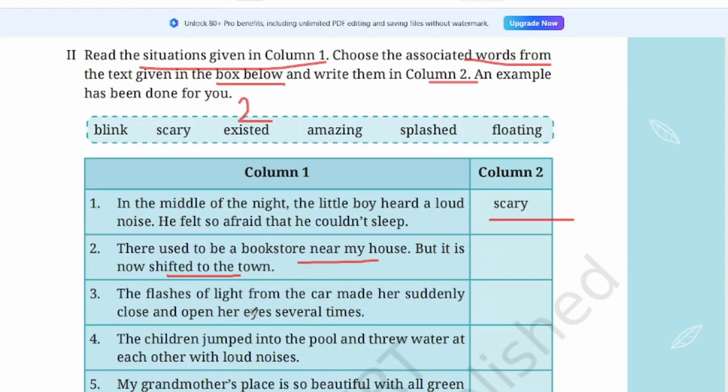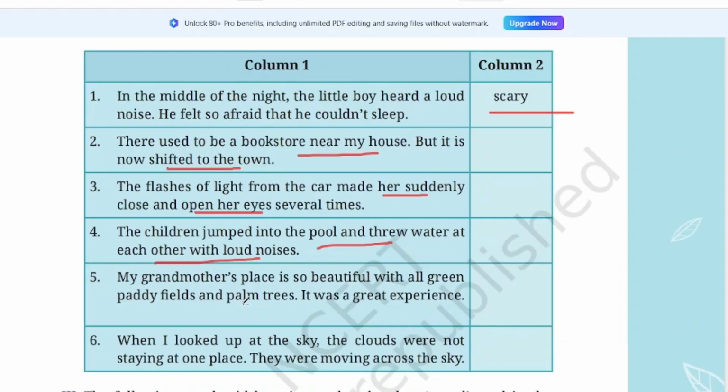The flashes of light from the car made her suddenly close and open her eyes. What is it? Blink, isn't it? Closing and opening the eye, blink. The children jumped into the pool and threw water at each other with loud noise. Throwing water at each other means splashed. My grandmother's place is so beautiful with all green paddy fields and palm trees.